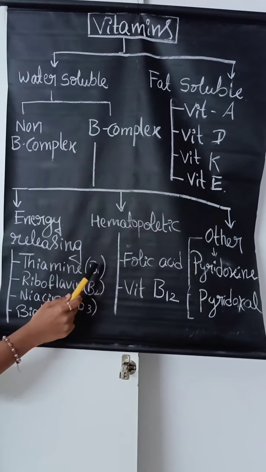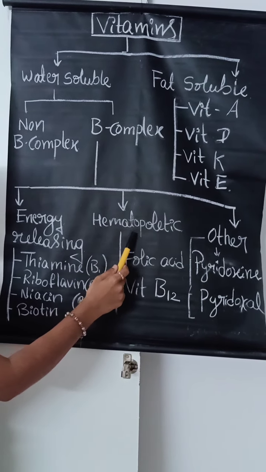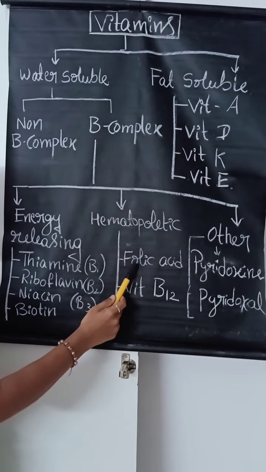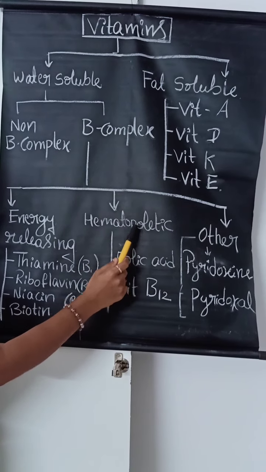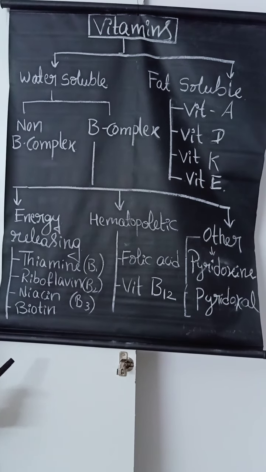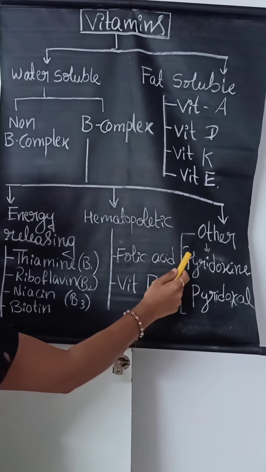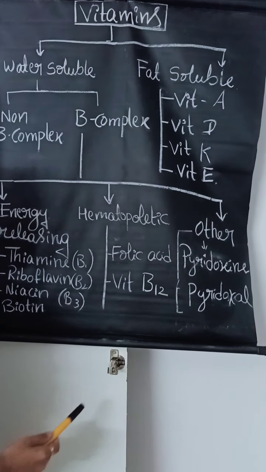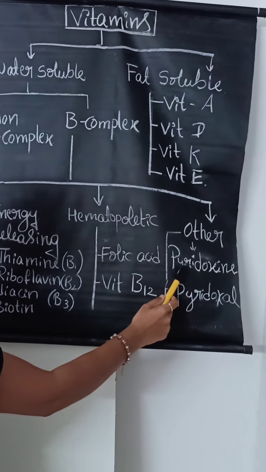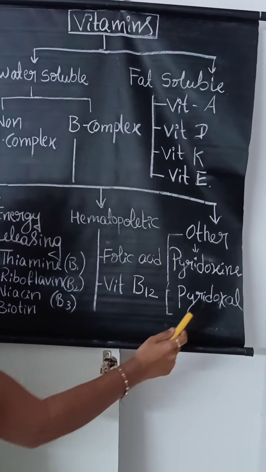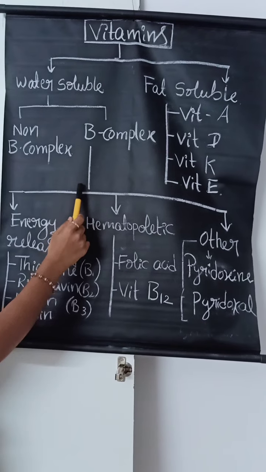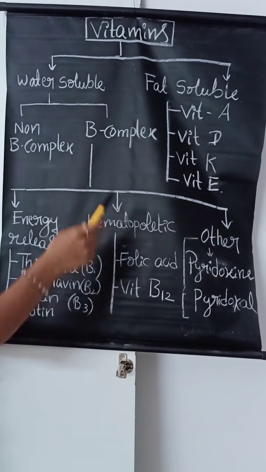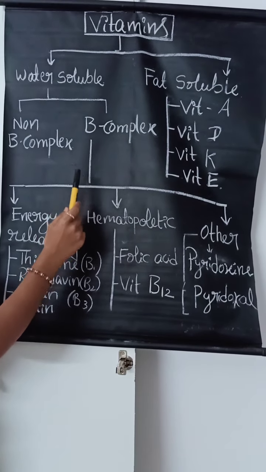In the B complex vitamins, the second classification is hematopoietic. In that, the first one is folic acid and the second one is vitamin B12. These two come under hematopoietic, which comes under the B complex vitamins. The third type is other types of vitamins, like pyridoxine and pyridoxal. These two come under other types of vitamins, which come under the B complex vitamins. So this is all about the classification of vitamins.